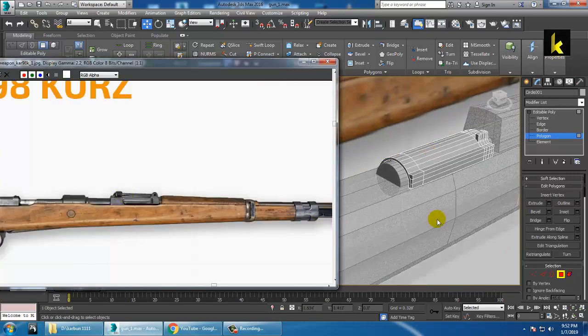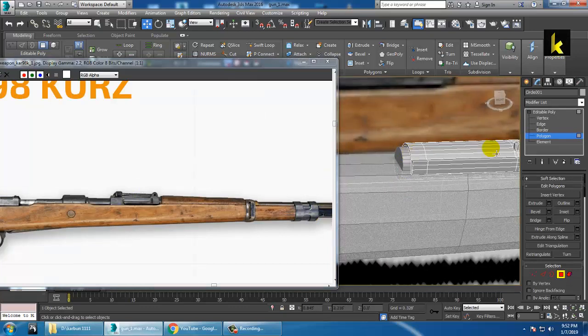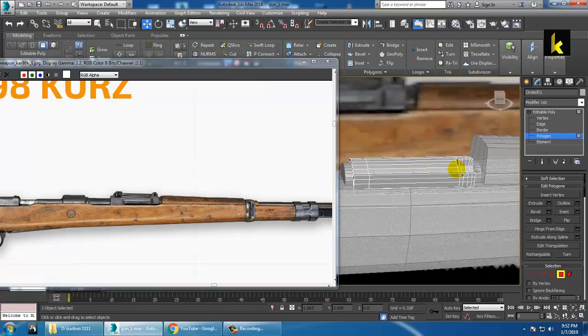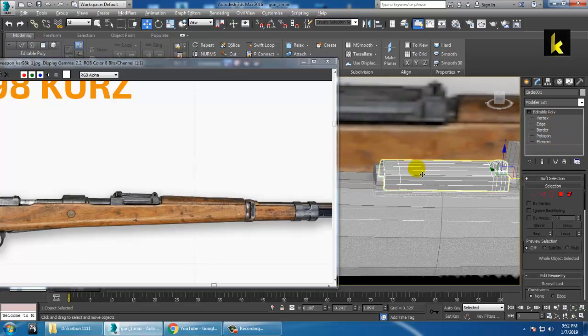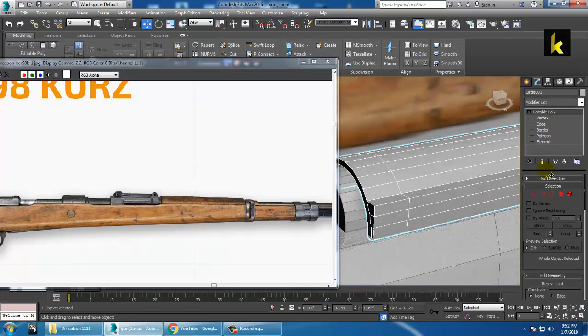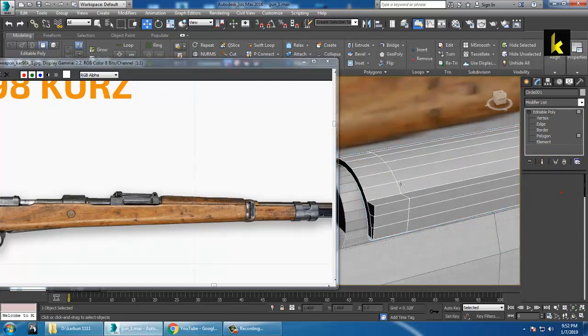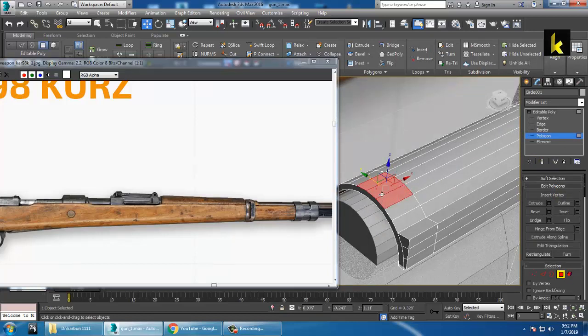So now just select this part over here and click extrude a bit and click OK.